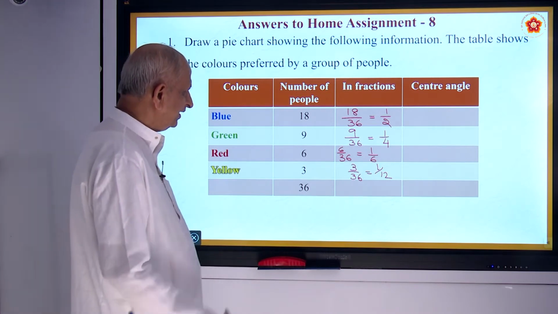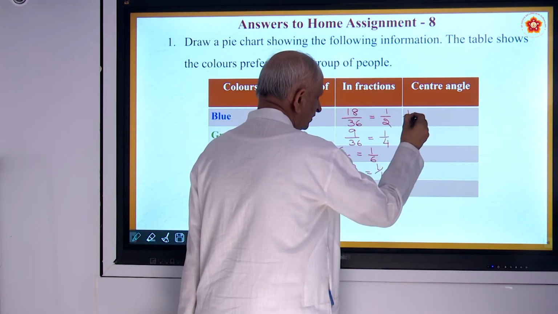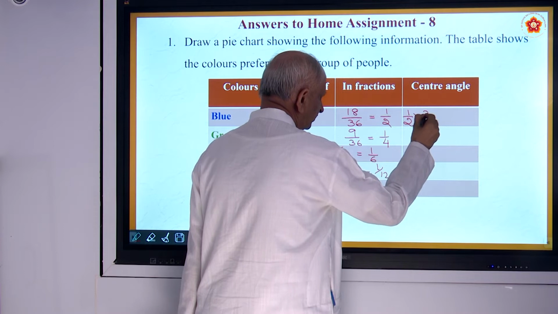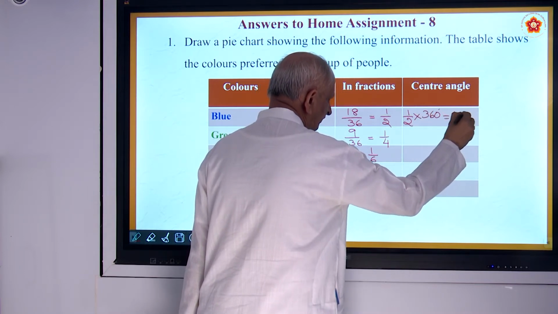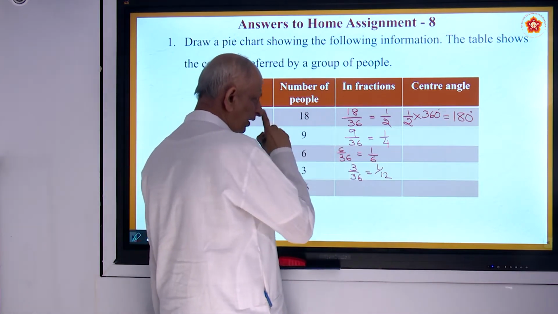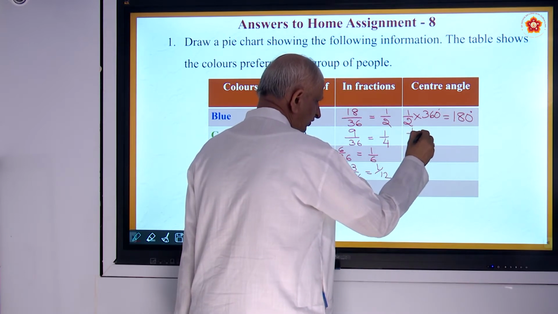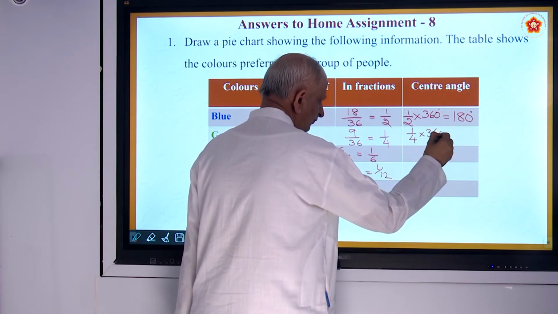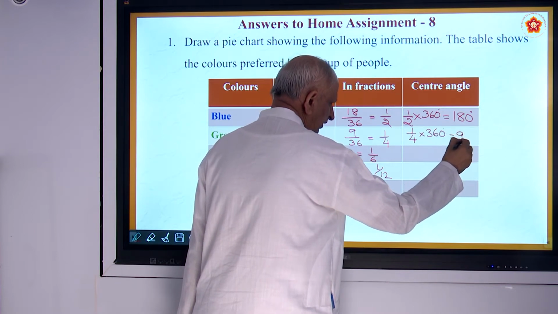Now the central angle for the first one, blue color, will be half into 360, that is equal to 180 degrees. The second one will be 1 by 4 into 360, that is equal to 90 degrees.